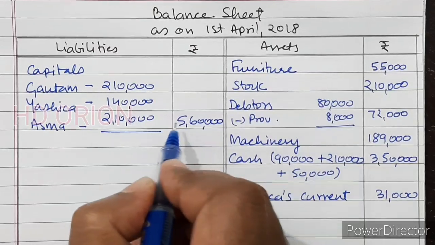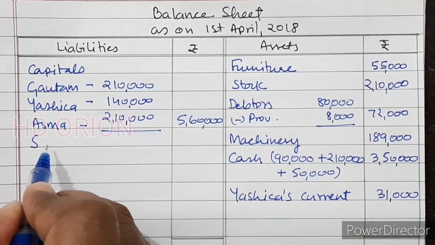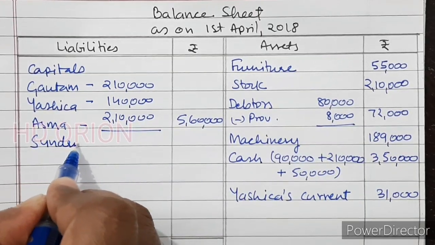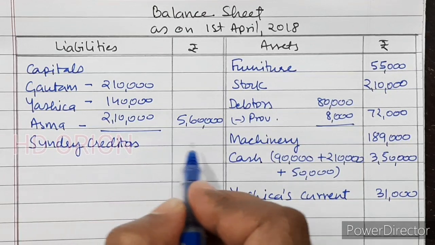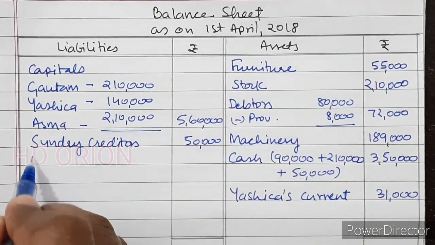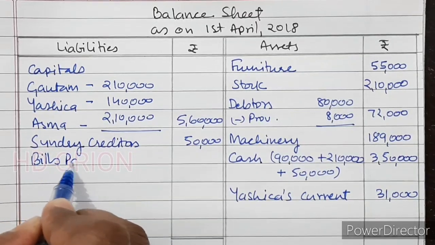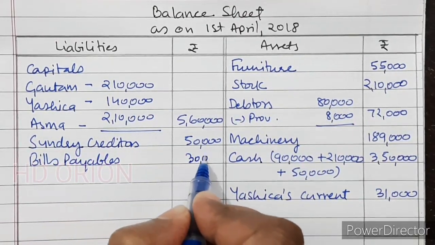$5,60,000. Then sundry creditors rupees 50,000. Bills payable rupees 30,000.